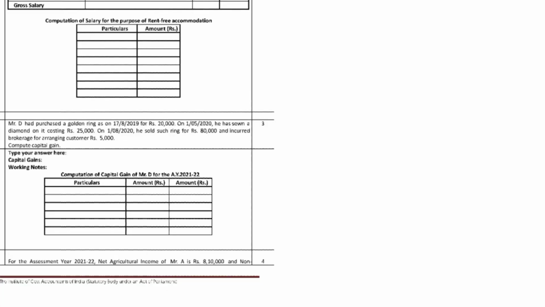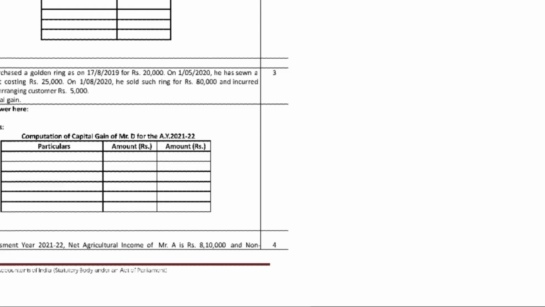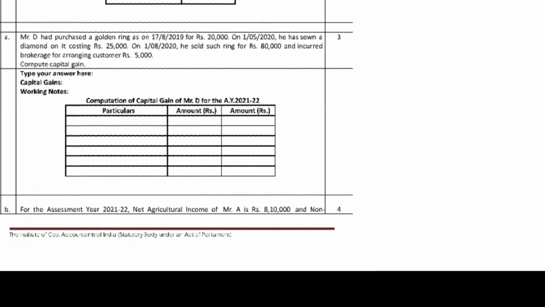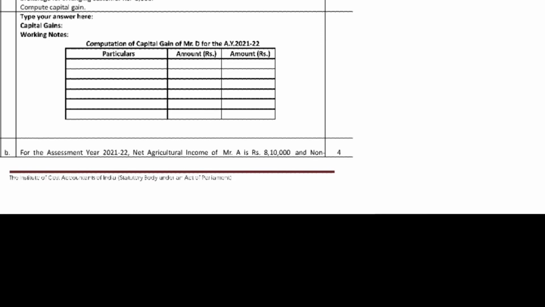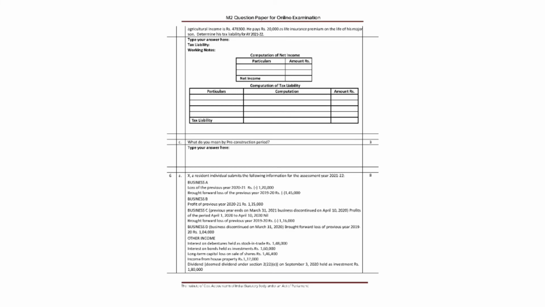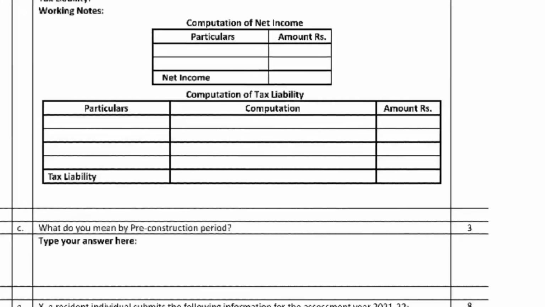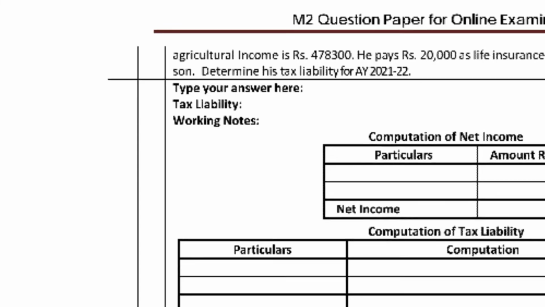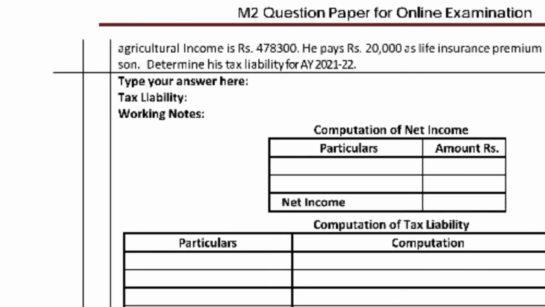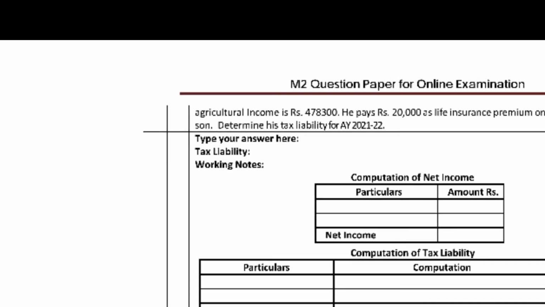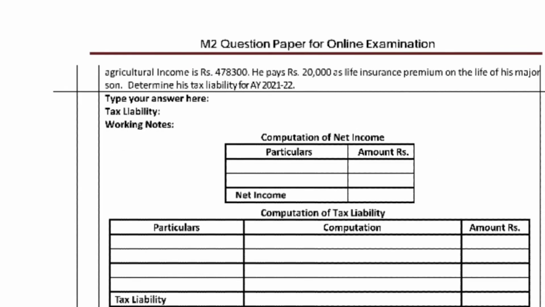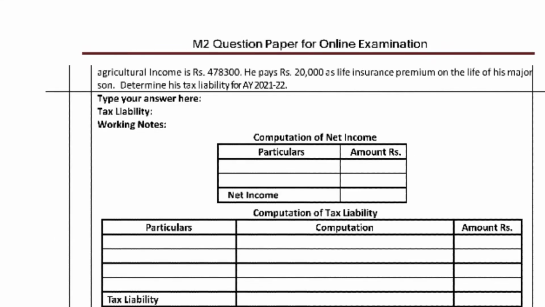Next we move on to 5B. For the assessment year 2021, the net agriculture income of Mr. A is 8,10,000 and non-agricultural income is 4,78,300. He pays 20,000 for life insurance premium. Compute his tax liability. Here both agriculture income and non-agriculture income are given, and he pays a 20,000 life insurance premium, so we need to calculate the life insurance deduction.